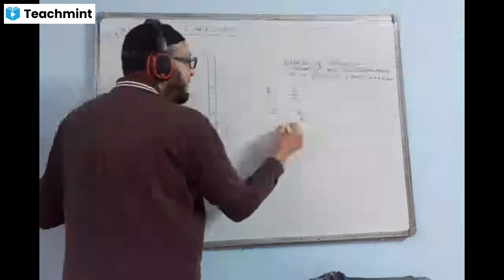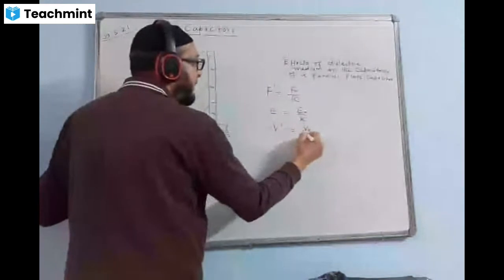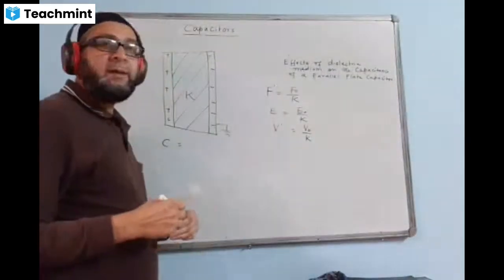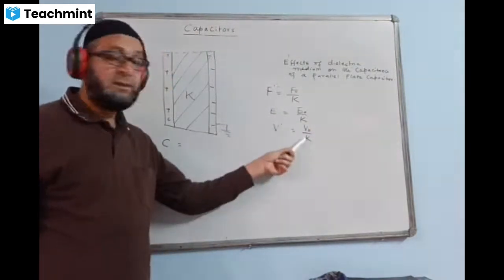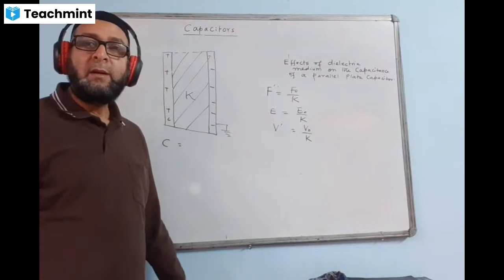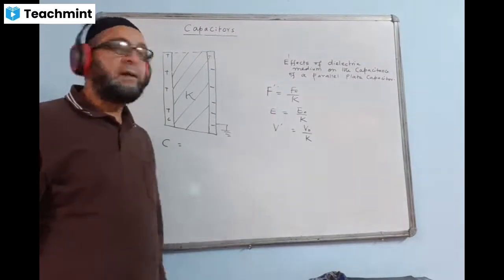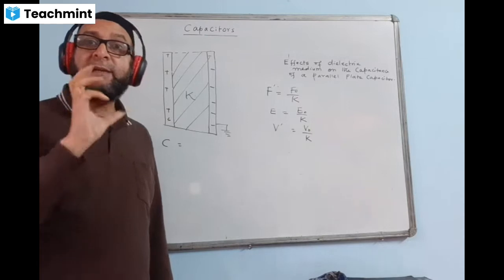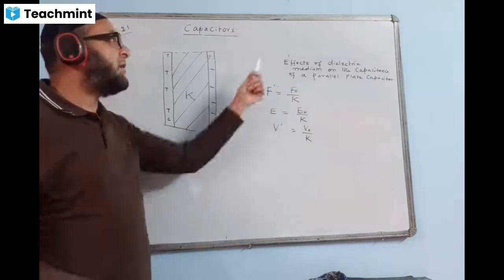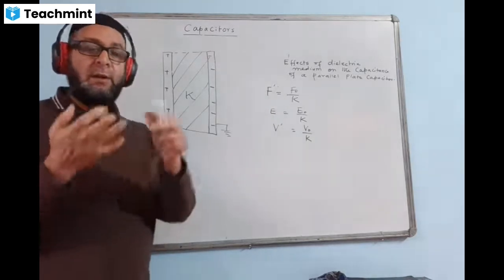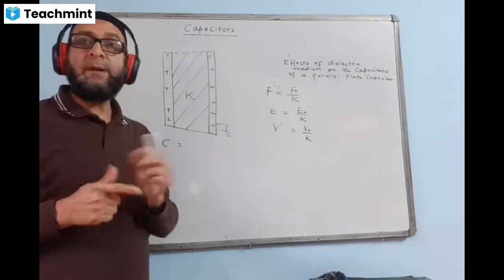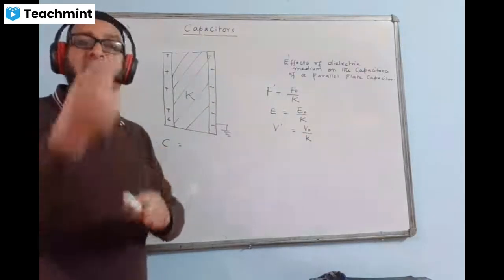Electric potential will also decrease by V naught. The new potential will be V naught divided by K. But when potential decreases, the capacitance increases because they are inversely proportional. If potential decreases by 1 by K times, then the capacitance increases by K times. So when we have a dielectric medium, force decreases, electric field decreases, electric potential decreases, but the capacitance increases.